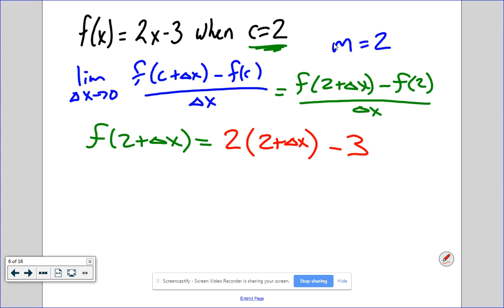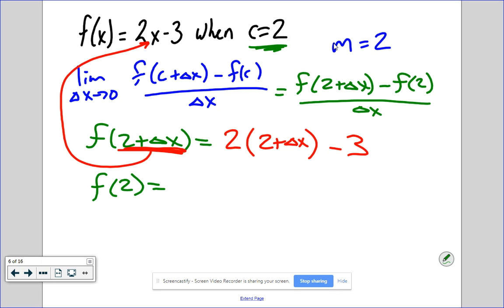Is this still all supposed to be in that first box up here? So we're plugging that bottom one into the 2x minus 3. Yep. So I'm taking this value, plugging it in for x up there. For each term. This is just like substitution, right? So now I got to find f of 2.